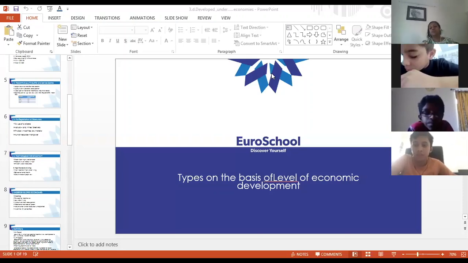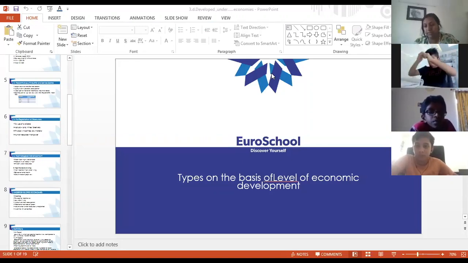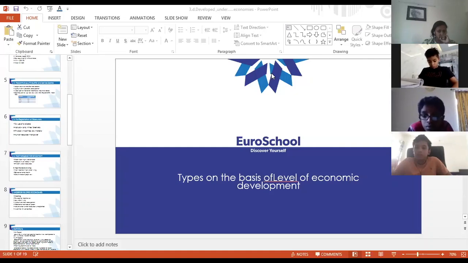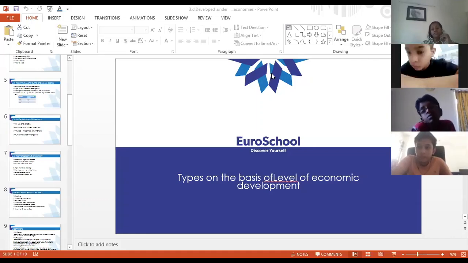Third chapter. Okay. Now this classification that we are doing, that is developed, underdeveloped and developing economies. This classification is based on the economic development of a region. Understood? So there is a difference between both. That classification was based on economic activities or ownership of resources. This classification is based on the economic development of a region.